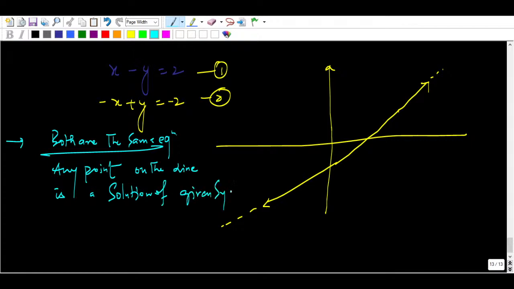What does it mean? There will be many solutions. So this is the case for many solutions.